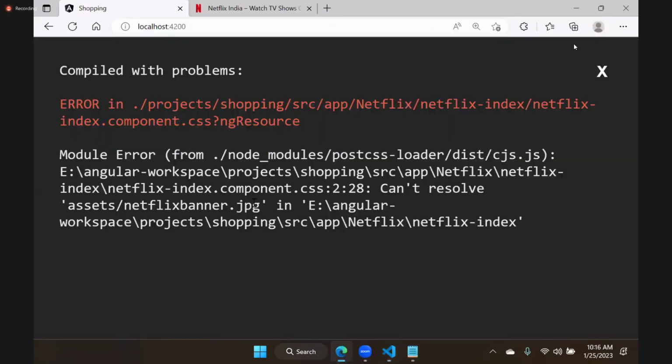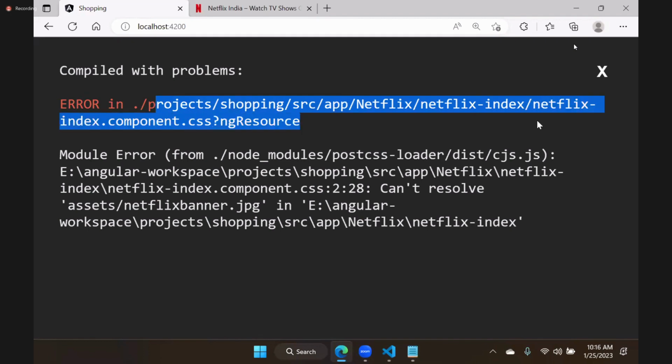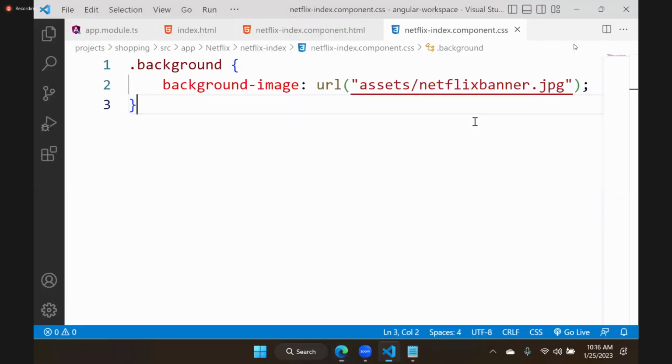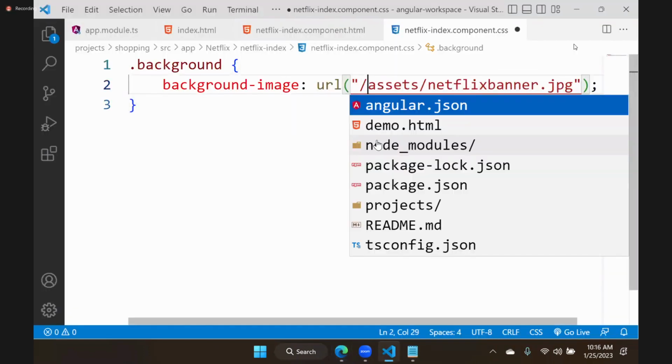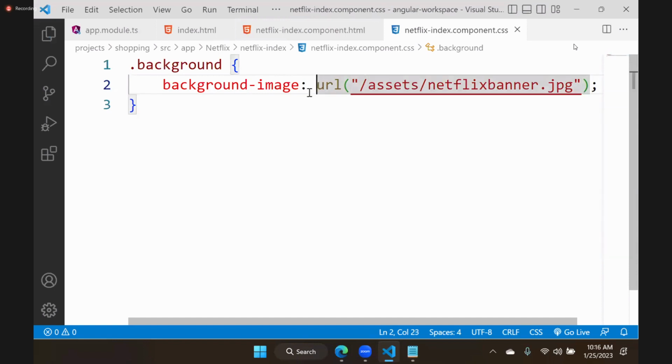Now you can see it's showing a problem. What is it saying? It says it cannot resolve the path. See the path where it is looking: projects, shopping, src, netflix, index component. Actually, in this assets path, I'm using a hyphen.